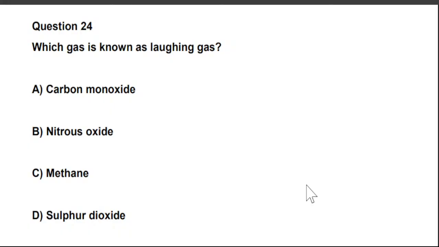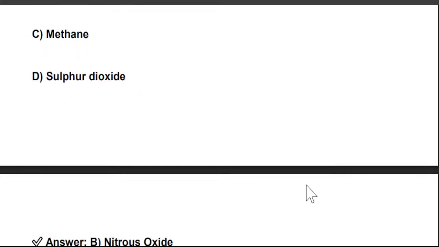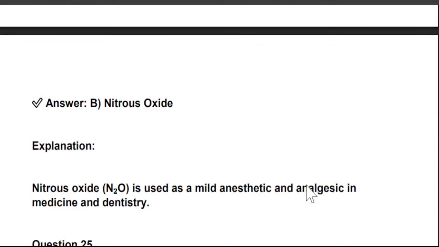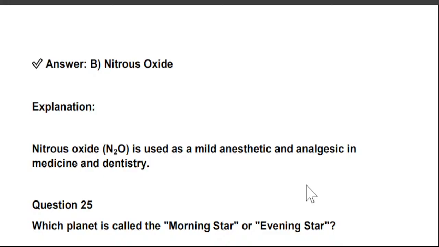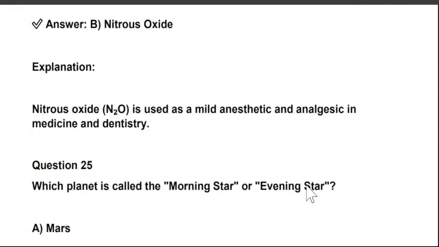Nitrous oxide, C. Methane, D. Sulfur dioxide. So the right answer is option B, nitrous oxide. Nitrous oxide is known as N2O. N2O is known as the laughing gas. It's used as a mild anesthetic and analgesic in medicine and dentistry. So this is known as laughing gas.